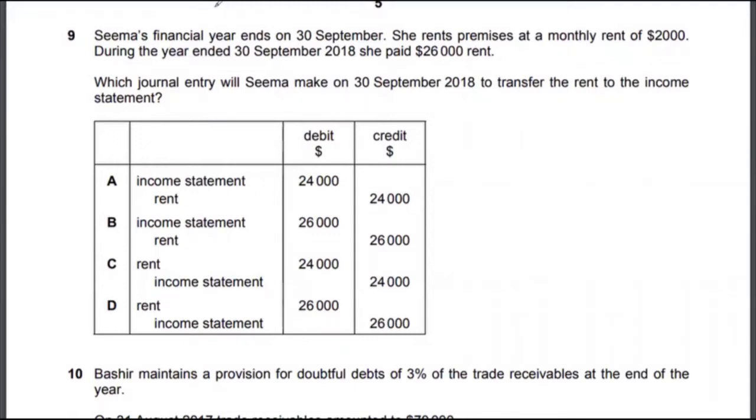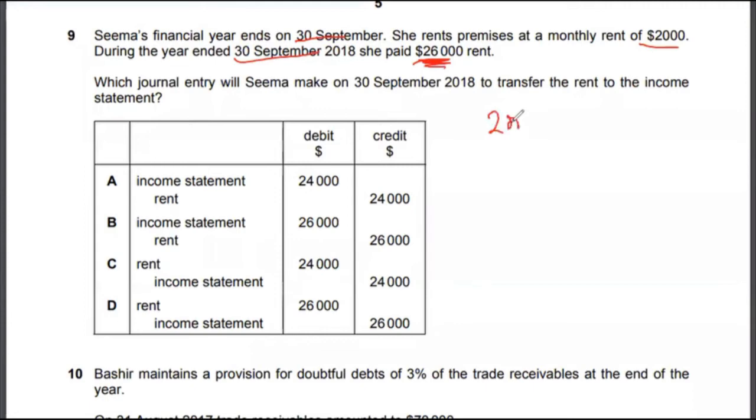Multiple choice 9: Seema's financial year ends on 30th September. She rents premises at a monthly rent of $2,000. During the year ended 30th September 2018, she paid $26,000 in rent. Which journal entry will Seema make on 30th September 2018 to transfer the rent to the income statement? So the year end is 30th September, the monthly rent is $2,000, but she paid